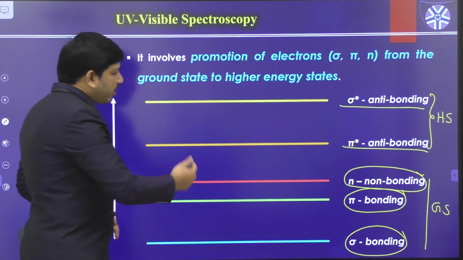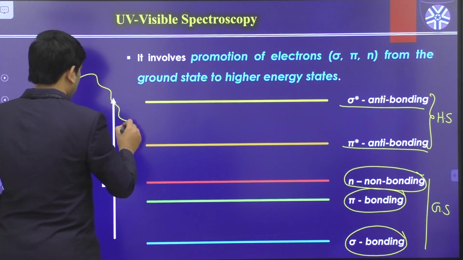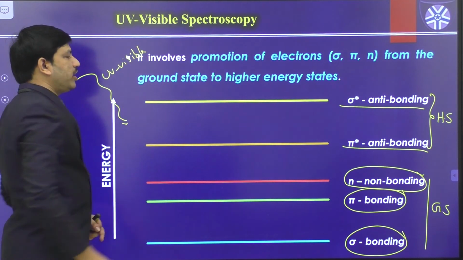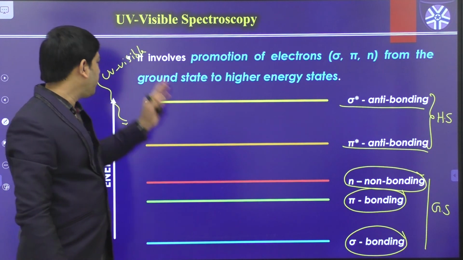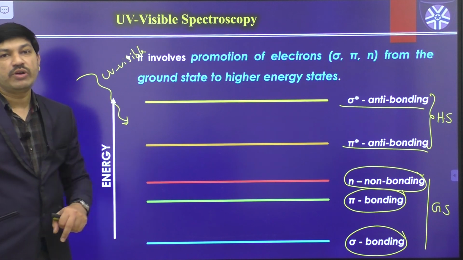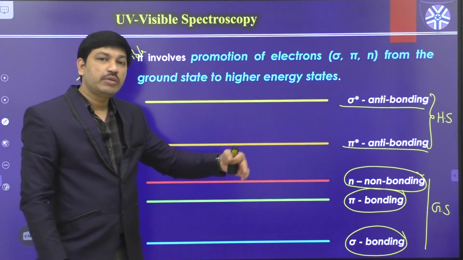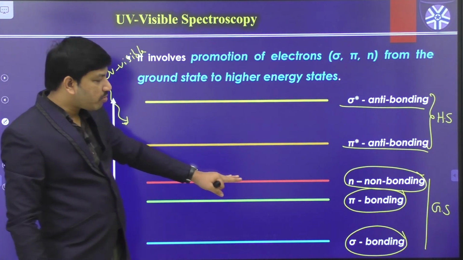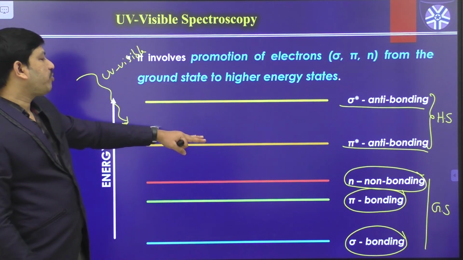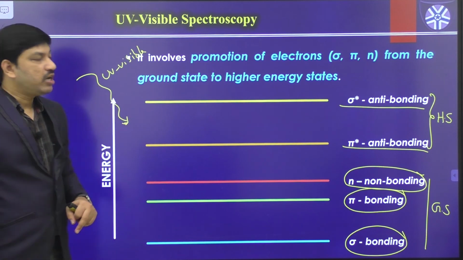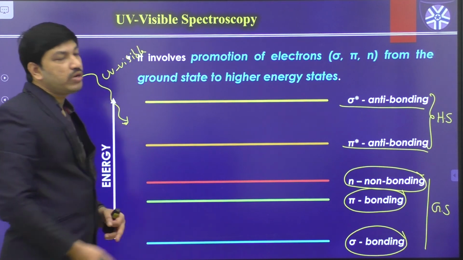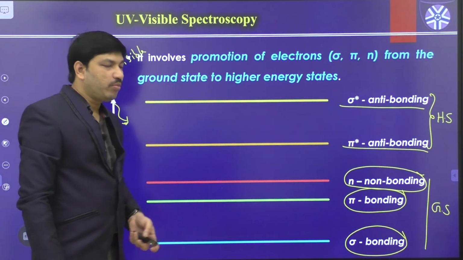So whenever we send UV or visible radiation toward an unknown molecule, there is a promotion of electrons from the non-bonding level, pi bonding level or sigma bonding level to the corresponding pi star or sigma star anti-bonding levels in the compound. So what are the possible electronic transitions in a given molecule?